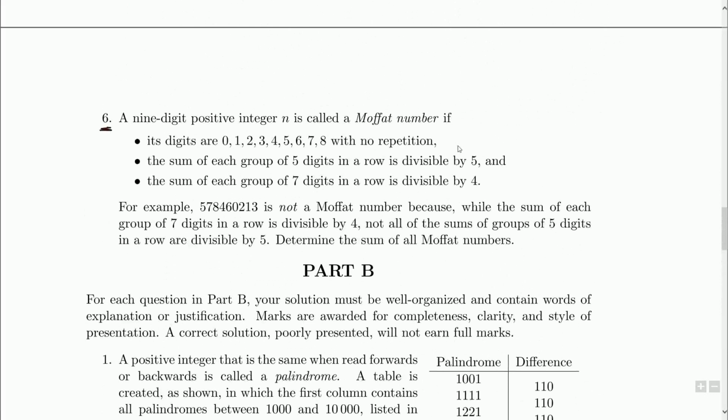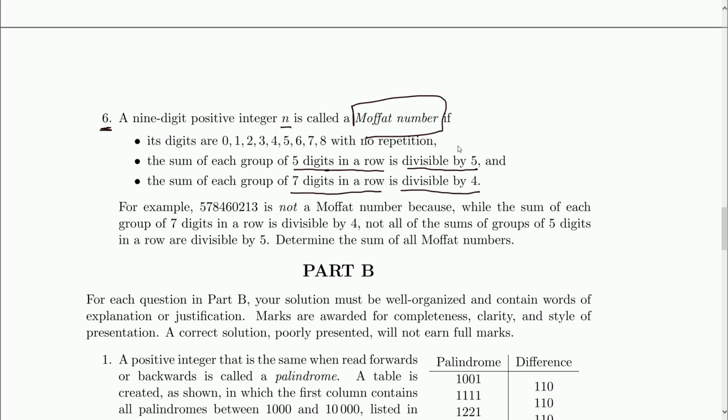So what have we got? A 9-digit positive integer n is called a Moffat number if its digits are 0, 1, all the way up to 8 with no repetition. So I have to use these 9 digits here and just order them in some way. The sum of each group of 5 digits in a row is divisible by 5. And the sum of each group of 7 digits in a row is divisible by 4. Okay, so those seem to be our only conditions.